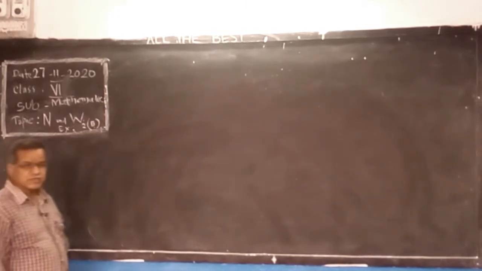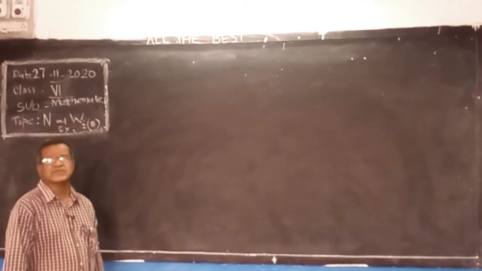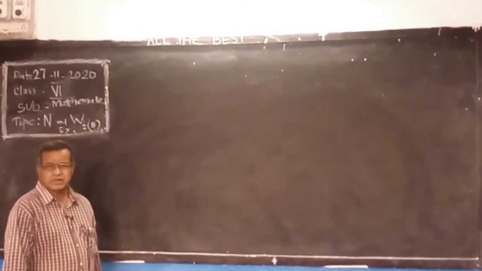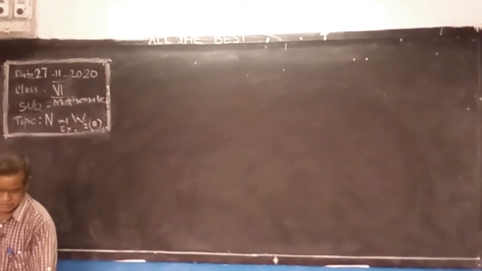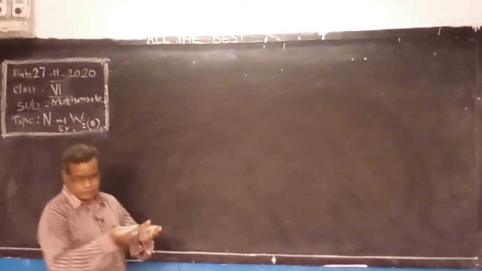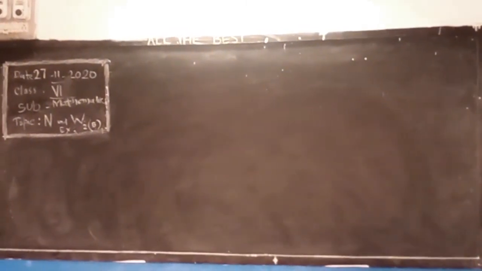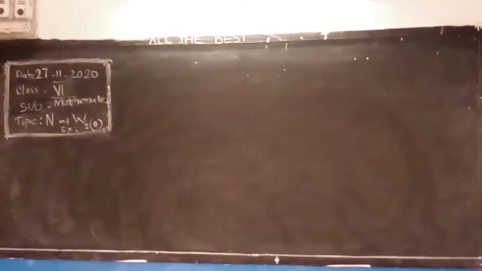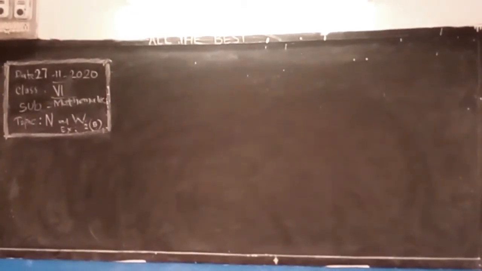In this, what are the natural numbers? Counting numbers. Counting numbers means, what is your age? 10 years. What is the cost of this book? 100 rupees. What is the cost of 1 kg sugar? 40 rupees. So like that we are saying all numbers.